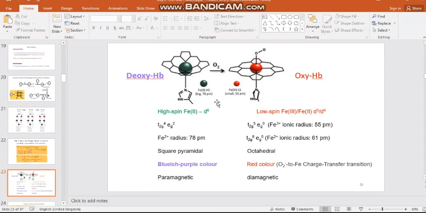In the deoxy form, the hemoglobin color is bluish purple. Generally, when we think of hemoglobin, the color that comes to mind is red, but the deoxy form of hemoglobin is almost blue in color. This is a paramagnetic species. The paramagnetism arises due to the presence of high spin iron 2. How many unpaired electrons are present? A total of 4 unpaired electrons, so the magnetic moment value will be 4.9 Bohr magneton.